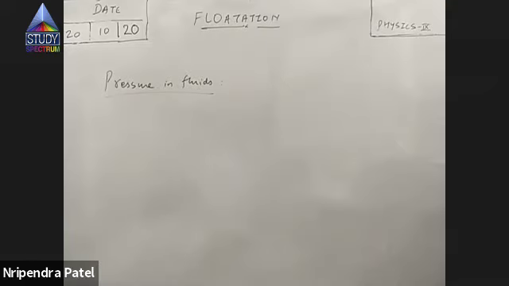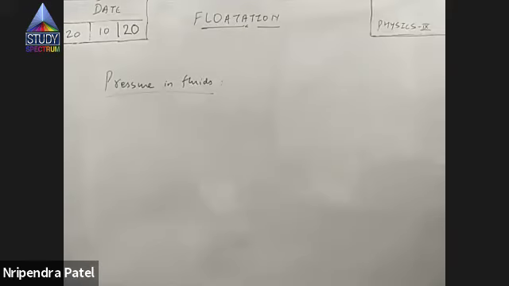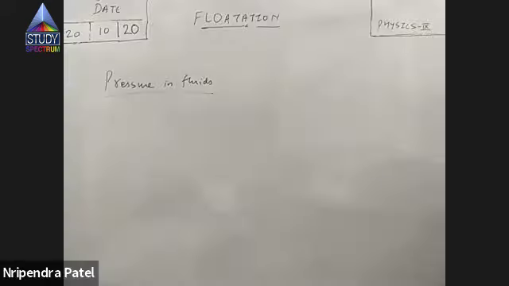Anything which flows is known as fluid. To your surprise, even glass is a fluid. It's the most viscous fluid. It flows at a very, very slow rate. So it appears solid to us, but actually it is a liquid. Okay. So fluid means what? Anything which flows is known as fluid.